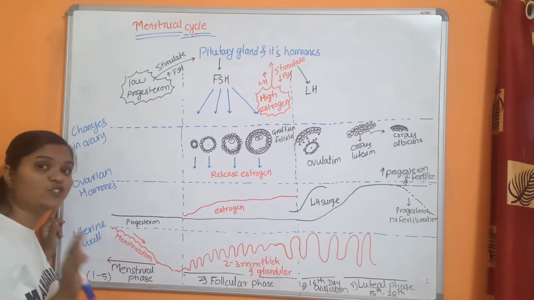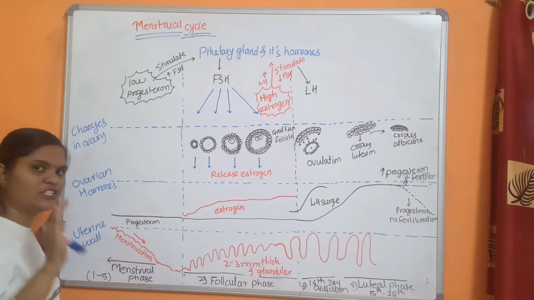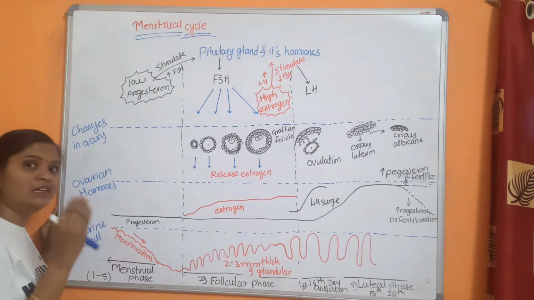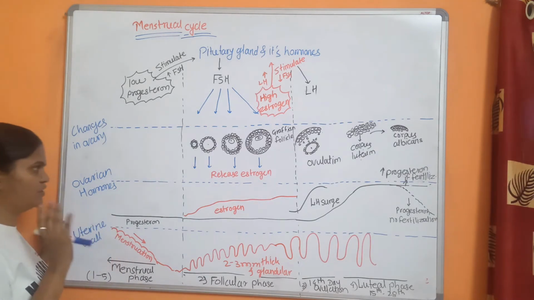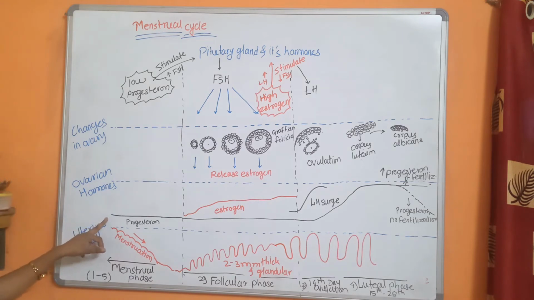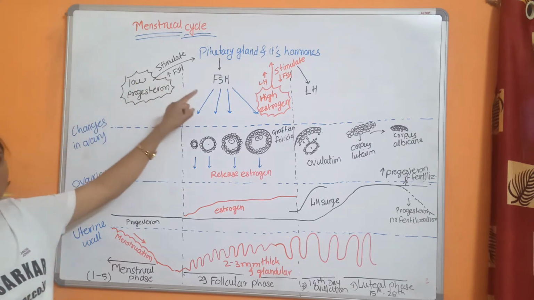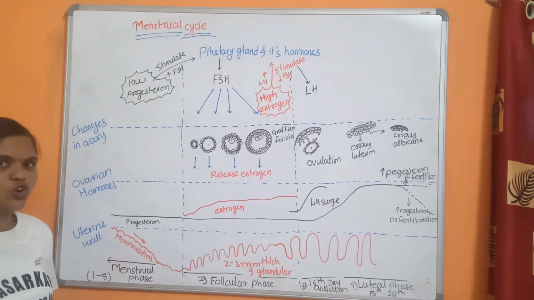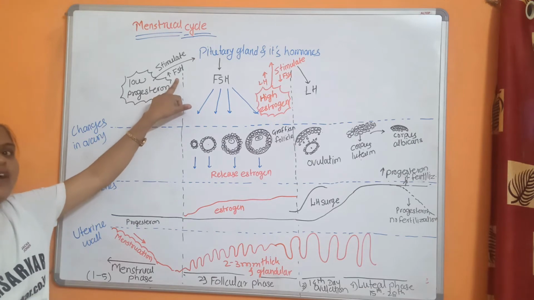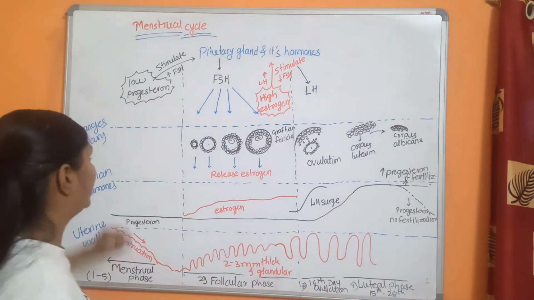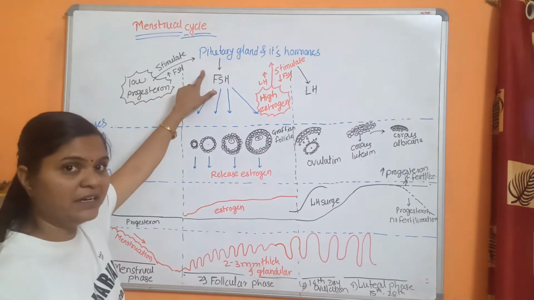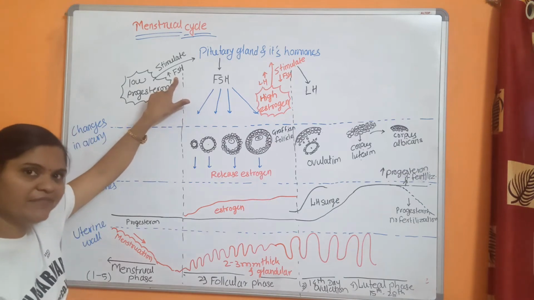At that time, if there is no ovulation, then the level of progesterone decreases. If the progesterone level decreases, then this menstruation, that is the lining of the endometrium, ruptures. And because of the low level of progesterone, this stimulates the pituitary gland. Low level of progesterone stimulates the pituitary to secrete FSH hormone. What is FSH? FSH means follicle stimulating hormone. So low level of progesterone causes stimulation of the anterior lobe of the pituitary gland for secretion of FSH hormone.